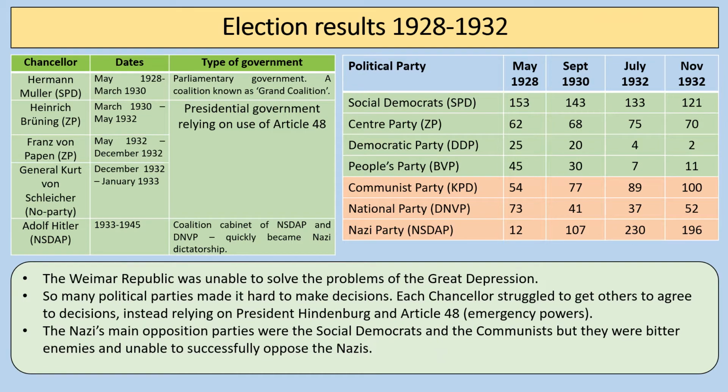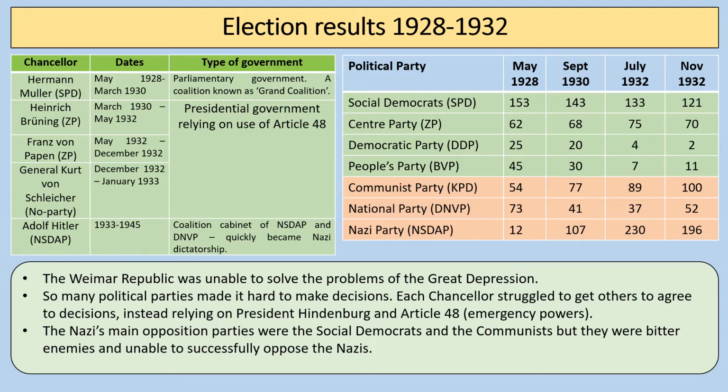So it's really important, I think, to understand the different election results in Germany between 1928 and 1932. So you can see here that in May 1928, the Nazis only got 12 seats, but by July 1932, they peak at 230 seats in terms of the last elections before Hitler is appointed Chancellor.